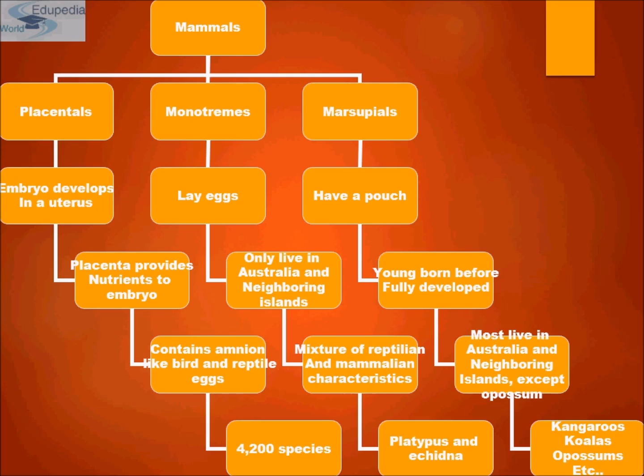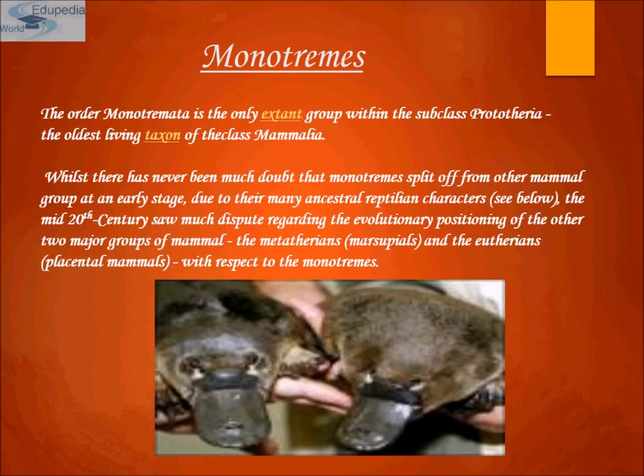Marsupials have a pouch. Young are born before fully developed. Most live in Australia and the neighboring islands, except the opossum. Kangaroos and koalas are examples of marsupials. Okay, as I have told you, we will be discussing them in detail. So the first class is monotremes, the ones that lay eggs. There are only 5 living monotreme species: the duck-billed platypus and the 4 species of echidna. They are also known as spiny anteaters.